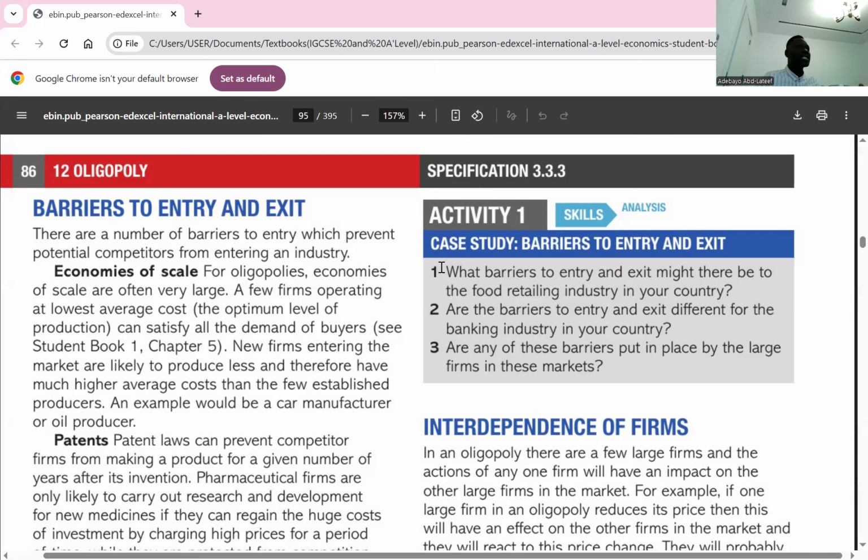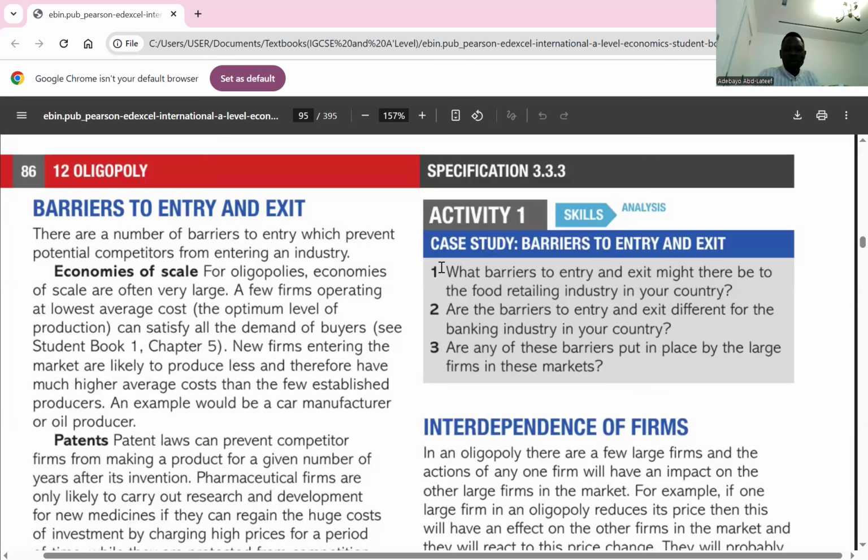So if a new firm is setting up in an oligopolistic competition, it can't have the same market power that those few large firms in existence have.